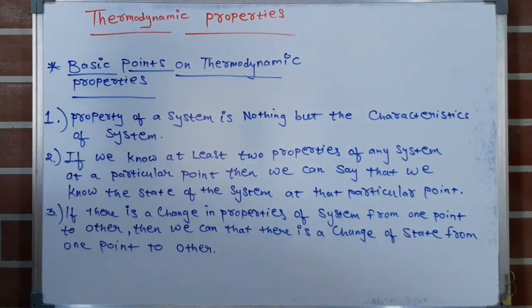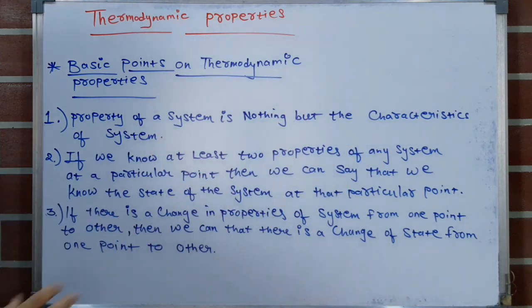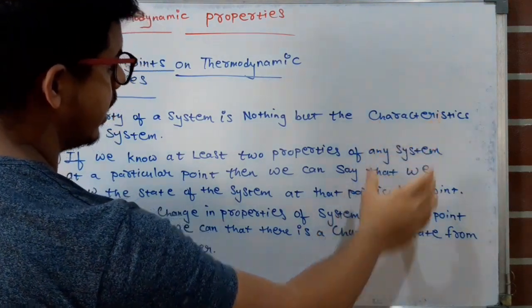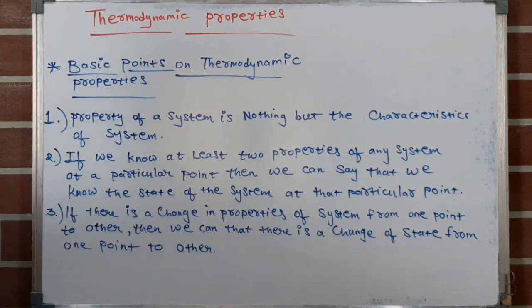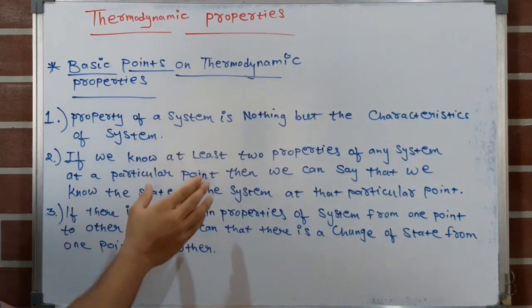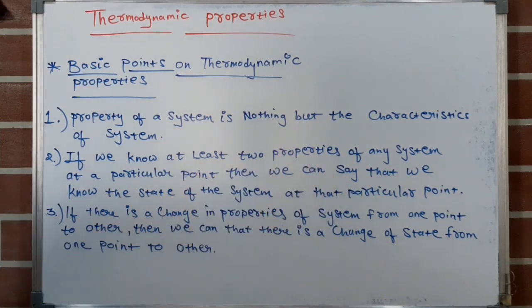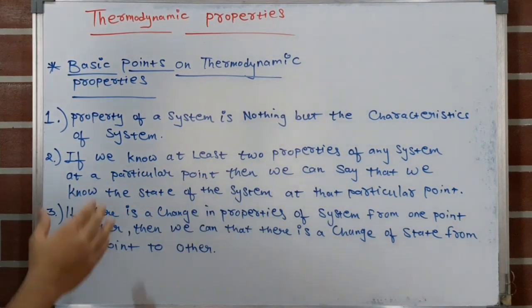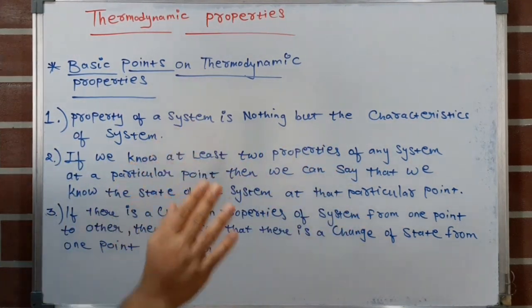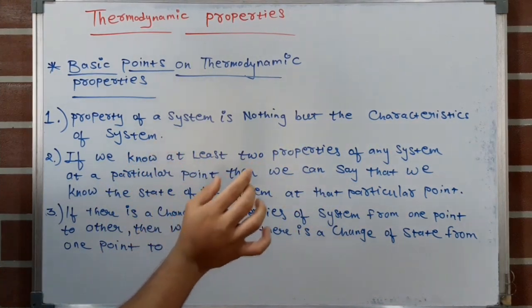The first one is, property of a system is nothing but the characteristic of a system. What is the characteristic? In Hindi we can say visheshta. Now the second point is, if we know at least two properties of any system at a particular point, then we can say that we know the state of the system at that particular point. I will repeat that, if we know at least two properties of any system at a particular point, then we know the state of the system at that point.